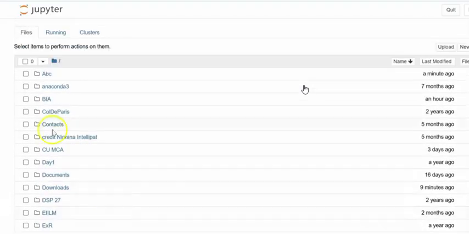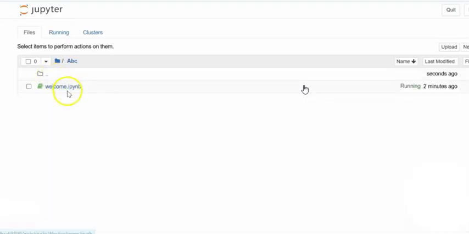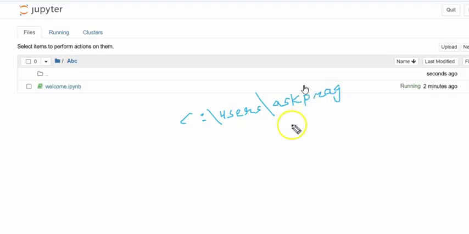There are all the folders you will find. Can you see all the folders? Under there you will find ABC as a folder, and inside ABC the welcome.ipynb file. So first, where is this ABC folder? It is under C drive, users, and under users, your computer name. Let's say my computer name is AskPR, or my computer name is test, then it will be test. You can see this by default in your system. Of course, you won't find AskPR or test. This is what your network engineer gave as your computer name on day one.